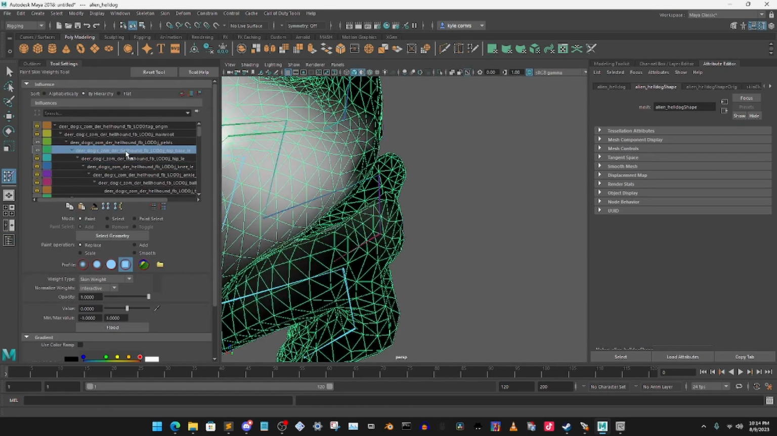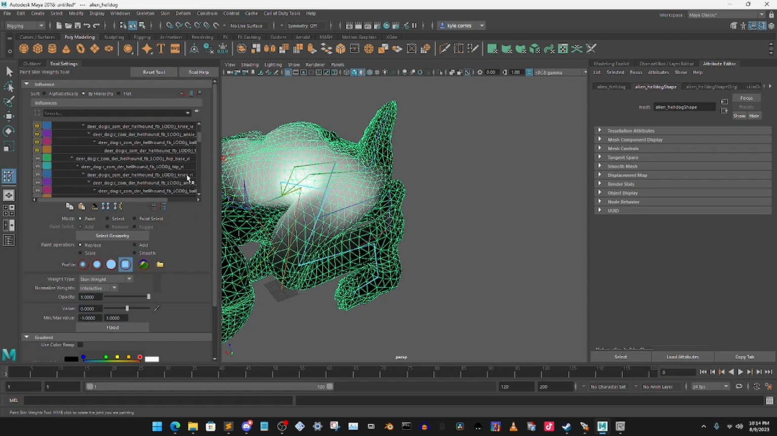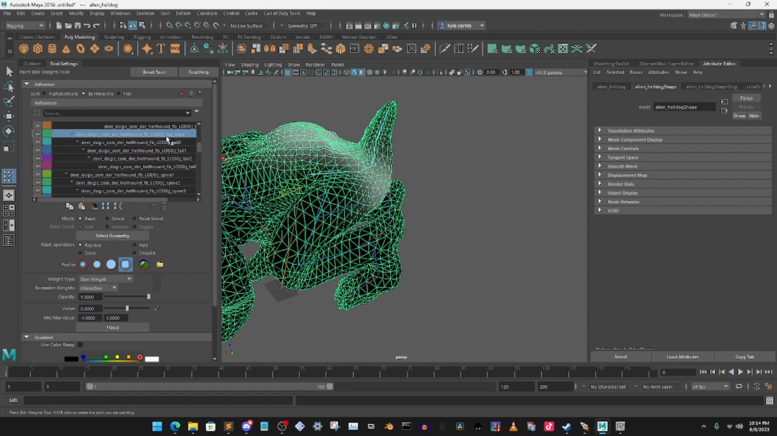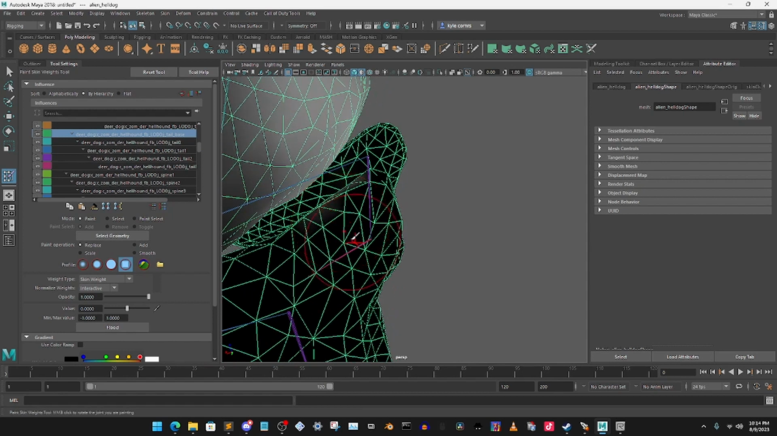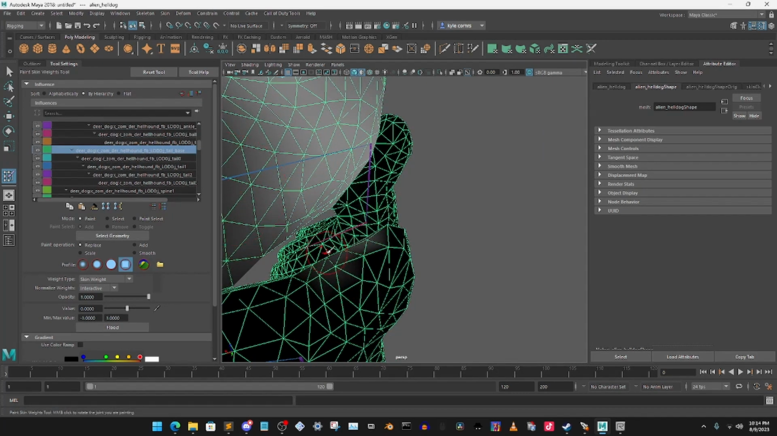Tool settings, and we need to go to, that's fine. It's his tail that I need, so look for his tail. Tail. There we go. Let's see. So we got somewhere affected here. So we're going to go ahead and press 1000, and we're going to go off that.